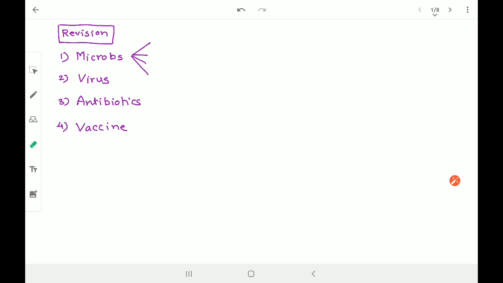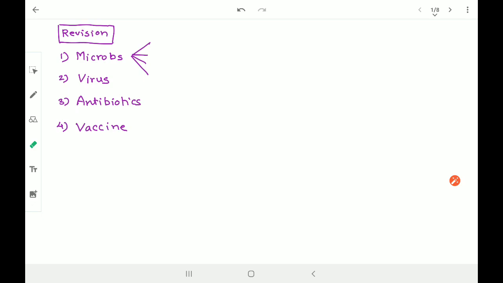Microbes, that is microorganisms, we checked. Four different types of microorganisms we have understood: fungus, algae, protozoans, and bacteria. Some helpful bacterias we talked about, right? Then we checked the difference between microorganisms and virus, because we got to know that viruses are not equivalent to microorganisms, they are not similar. So we talked about the difference between microorganisms and virus, right?